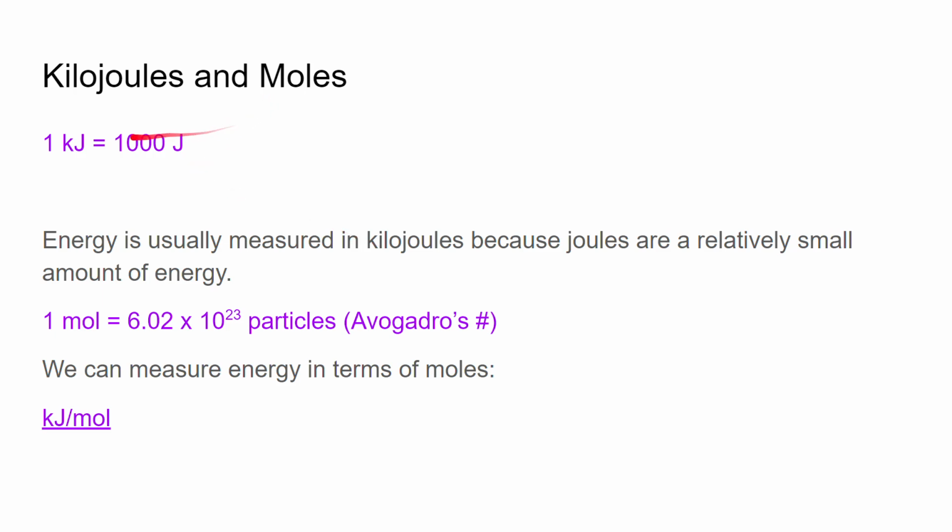So kilojoules and moles. So we can also say that 1 kilojoule, kilo for 1,000, is 1,000 joules. So energy is usually measured in kilojoules because joules are a relatively small amount of energy. In this video, we will measure it in joules for simplicity, but I will also show it in kilojoules. And remember that 1 mole is 6.02 times 10 to the power of 23 particles. That's Avogadro's number. And we can also measure energy in terms of moles. So 1 kilojoule per mole is how many kilojoules are in a mole of a substance, which is 6.02 times 10 to the power of 23 particles.